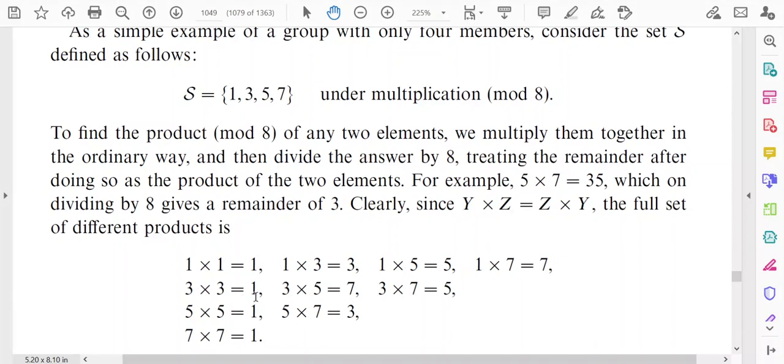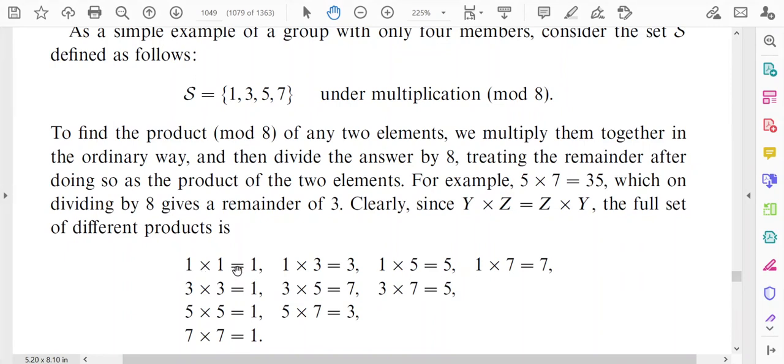You have to write the remainder here. Similarly, 3 into 5 is equal to 15, but 15 mod 8 means if you divide 15 by 8, then the remainder will be 7. So you have to write the remainder only. In this way you can obtain products.